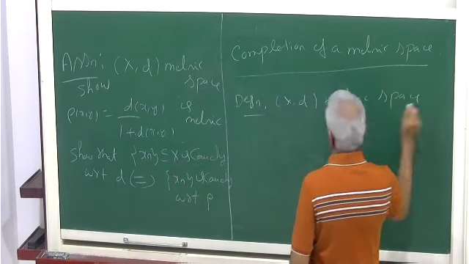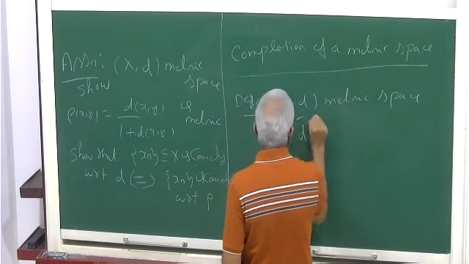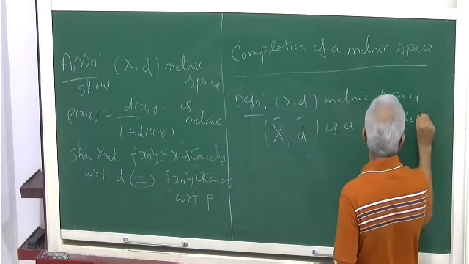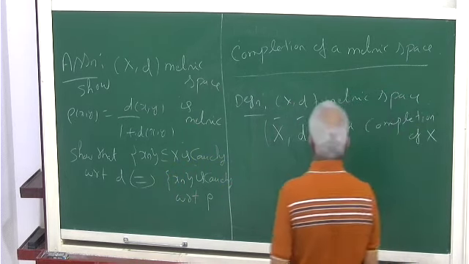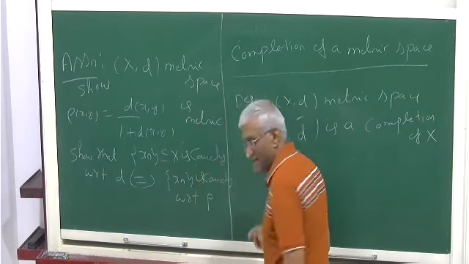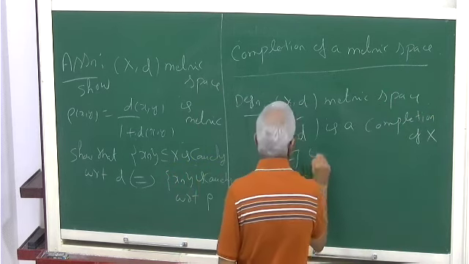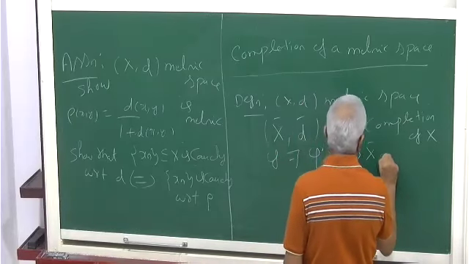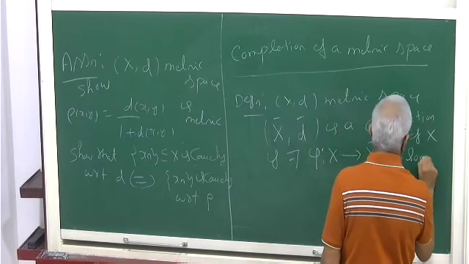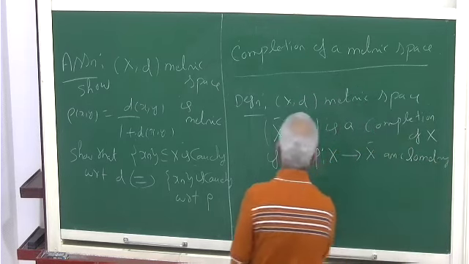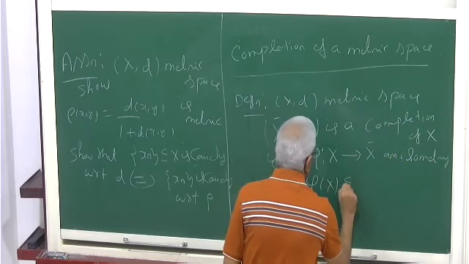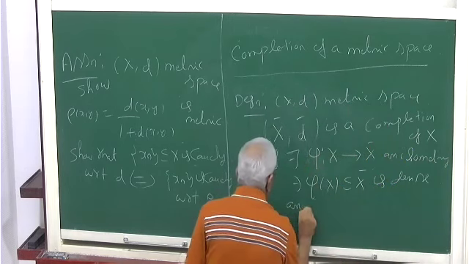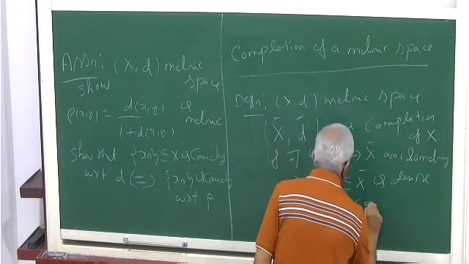Then (X bar, d bar) is a completion of X if there exists a phi from X to X bar, an isometry, such that phi(X) in X bar is dense, and X bar is complete. I will define what an isometry is below.